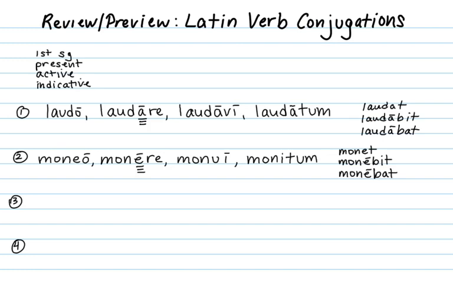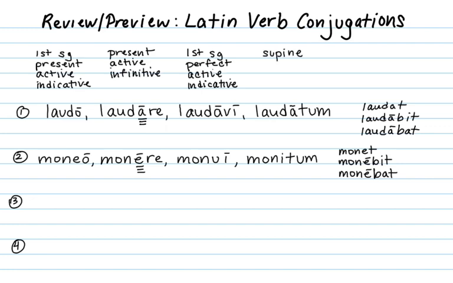You'll recall that the principal parts are as follows. The first principal part is the first person singular present active indicative, laudo, I praise. The second principal part is the present active infinitive, laudare, to praise. The third principal part is the first person singular perfect active indicative, laudavi, I praised. And the last principal part is the supine. We'll learn more about the supine in later chapters.